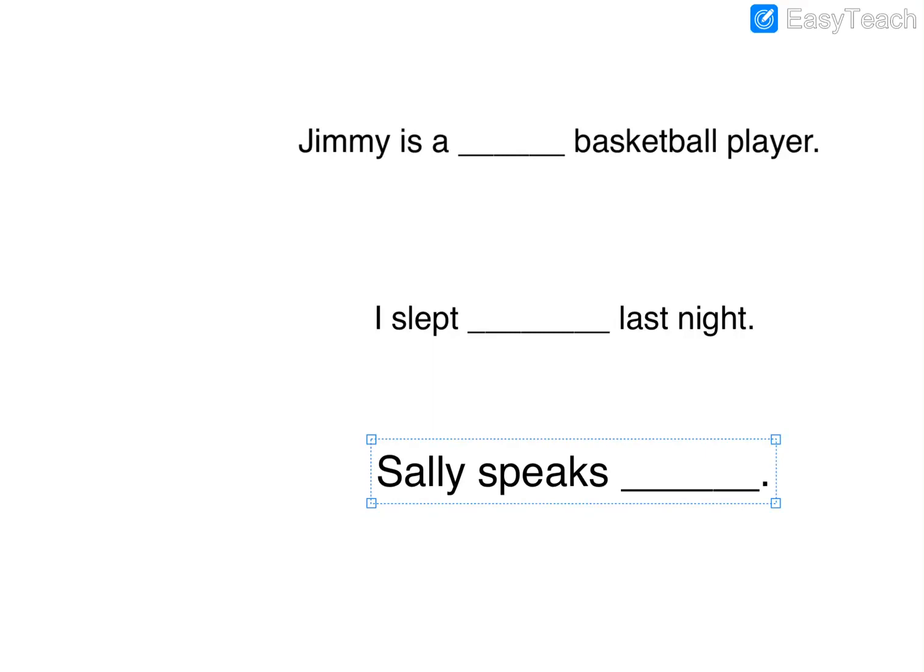So let's look at our first sentence. Jimmy is a blank basketball player. So we're talking about Jimmy as a player. Is player a verb or a noun? It is a noun. It's a thing. So we would be using good if we are talking about a noun and well if we are talking about a verb. So which word will we fill in? You can say it out loud. You can write it on your board. We would be using good.